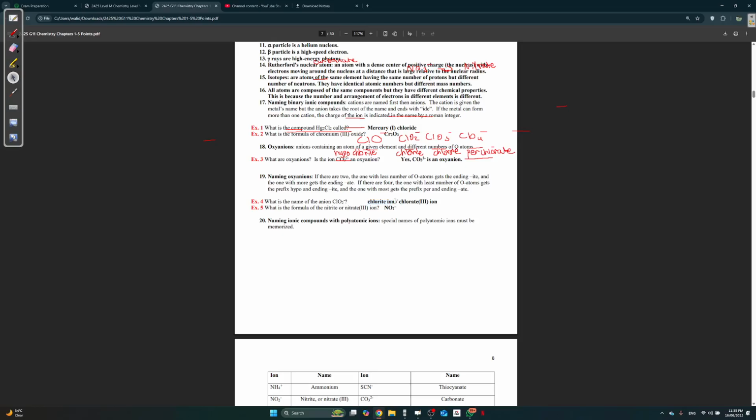Chlorite or chlorate 3 ion. In my opinion, it's best to say chlorate 3, because the oxidation number of chlorine here is +3, right? If you can calculate it, how do you calculate oxidation number? Oxygen, each one is -2, so -2 times 2 is -4. So chlorine minus this 4 gets me -1, and you get that chlorine is equal to +3. So you can just say this is easier, honestly. Chlorate 3 ion. Whatever, I don't care.